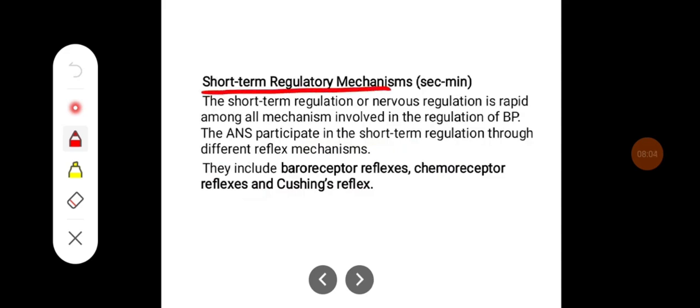Short-term regulatory mechanisms act within seconds to minutes. Among all the mechanisms involved in the regulation of blood pressure, nervous regulation is the most rapid. The autonomic nervous system participates in the short-term regulation through different reflex mechanisms. They include baroreceptor reflexes, chemoreceptor reflexes, and Cushing reflex.